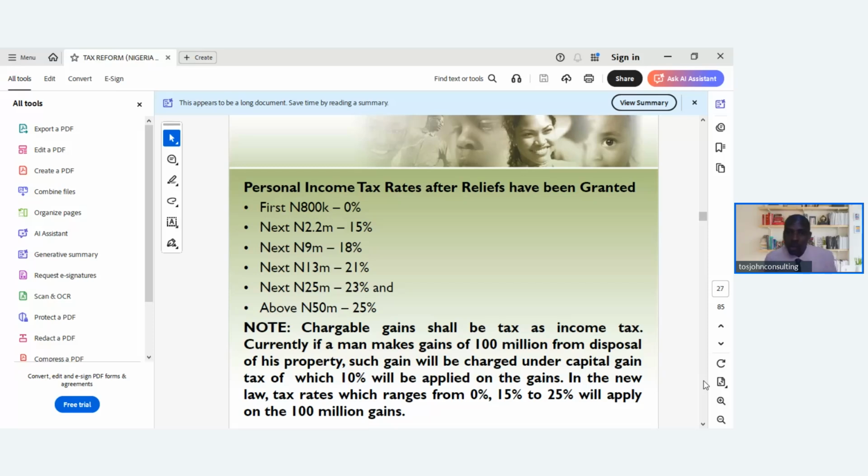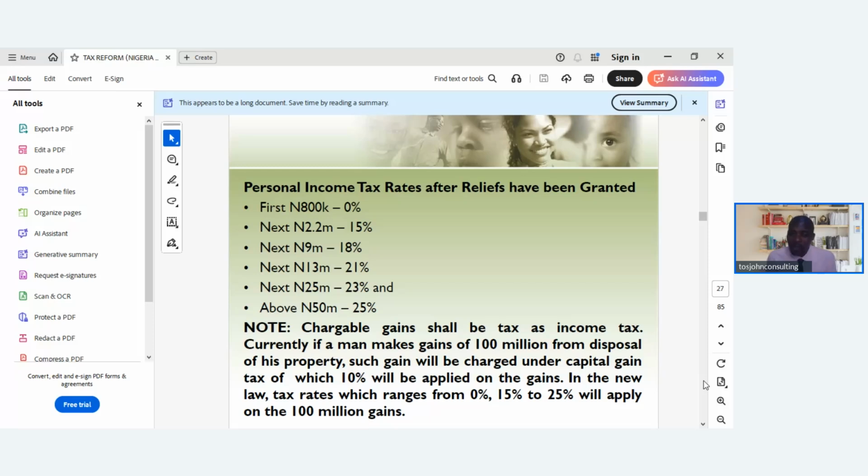So what we should note from this graduated tax rate is that chargeable gains shall be taxed as income tax. Chargeable gain, that's CGT, more like capital gains tax, will be charged as income tax by the taxpayer. So currently, if a man makes gains of 100 million from disposal of his property, such gain will be charged under capital gains tax, of which 10% will be applied on the gains. That's what we used to have before.